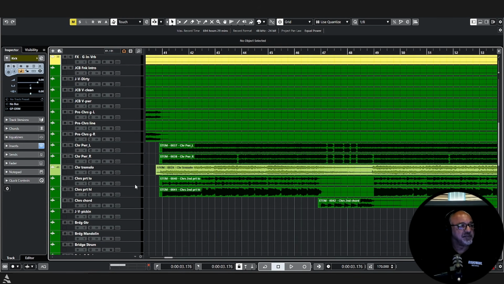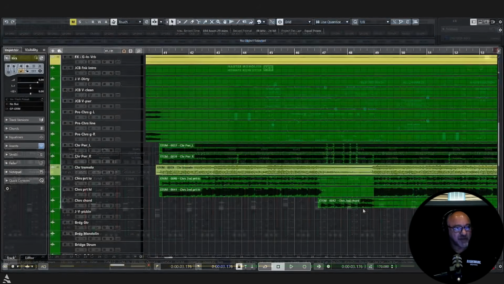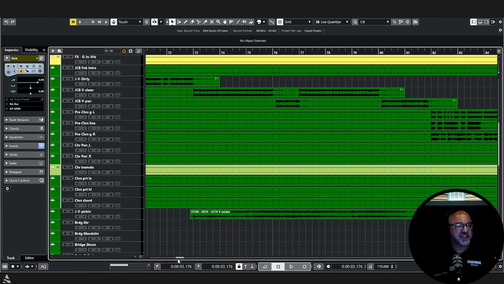Okay, we have the chorus part low and the chorus part high. He is center, and he's also sort of secondary. He's not a background part, but he is a secondary part. So we're going to turn our chorus part low down to our secondary 1, which is minus 30. Okay. There you go. Chorus part high, we'll leave him at the primary level plane. The chords, if you look over here, our chords play by themselves, so we'll leave them right there on the primary. And we continue.